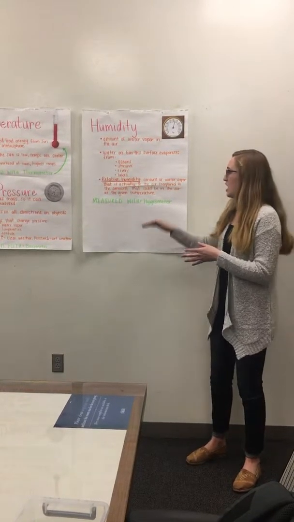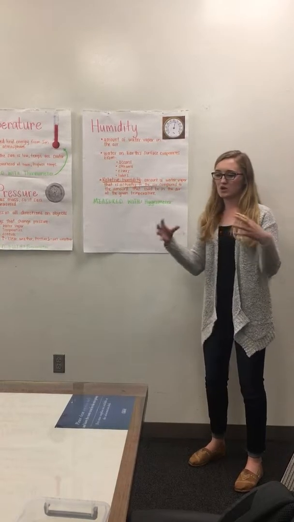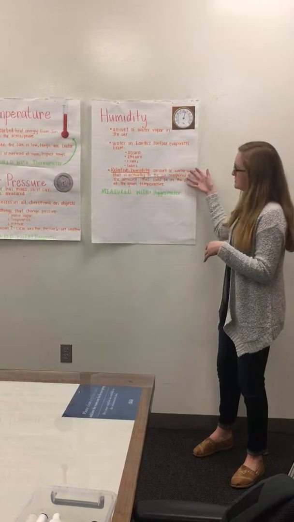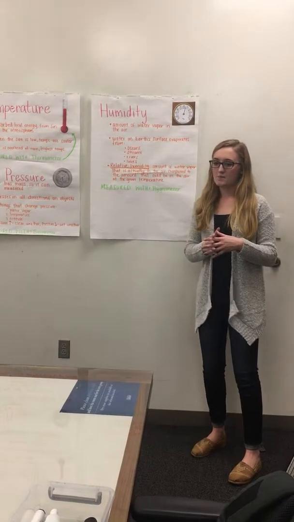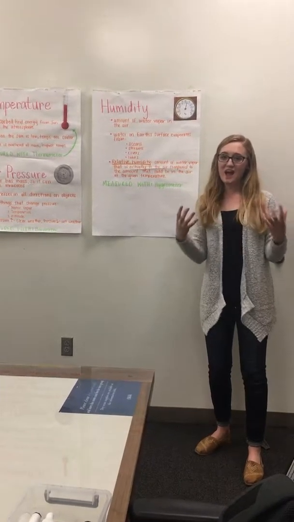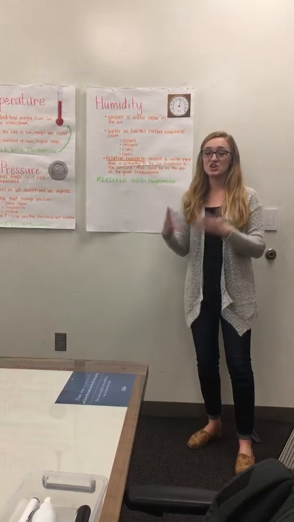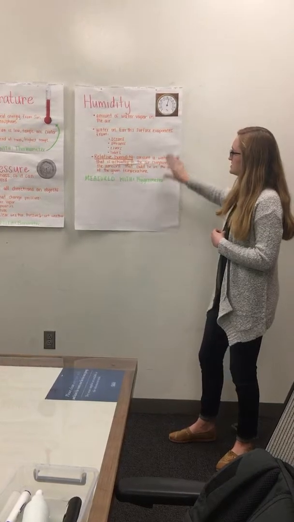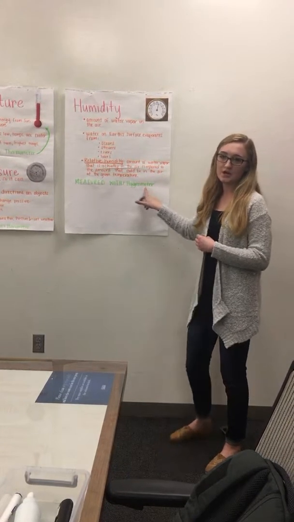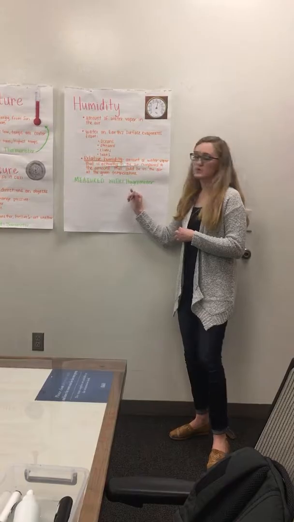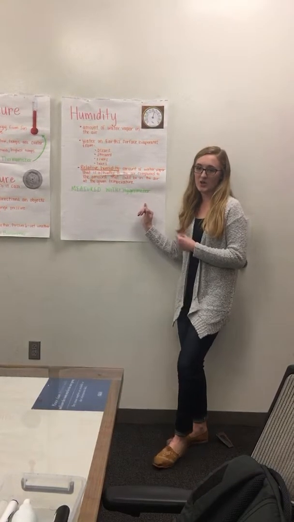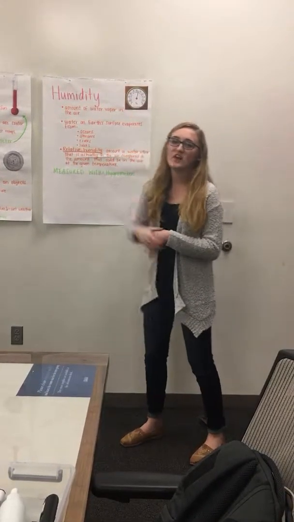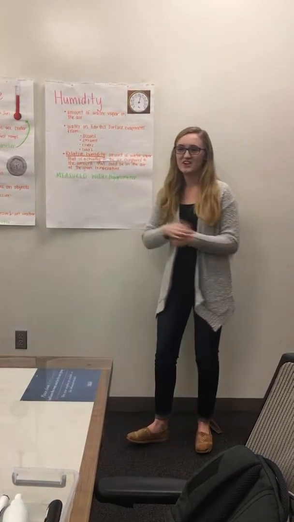At a given temperature, depending on where you're at, that's how much relative humidity there is. So say you had 50% humidity, that would mean that the air is only holding half of the water vapor that it potentially could at the temperature it's at. And the humidity is measured with a hygrometer. Hygrometer, and that's spelled weird. And there's your picture of that. Actually, the word says it on there, so that should help you out with that one too.